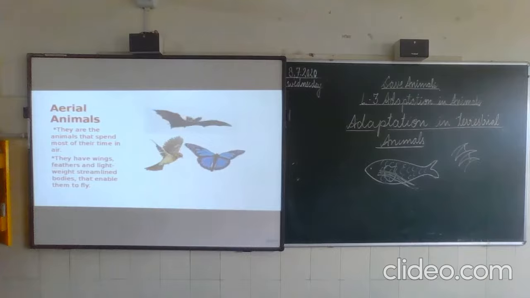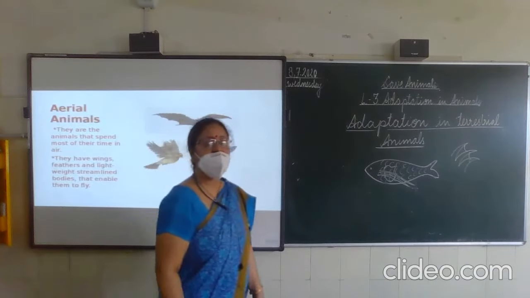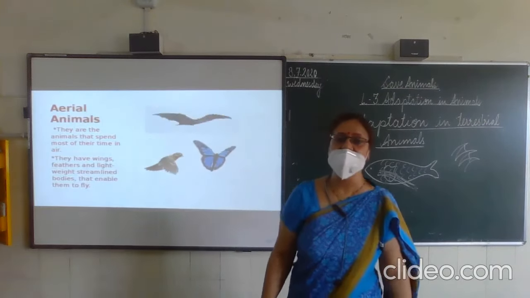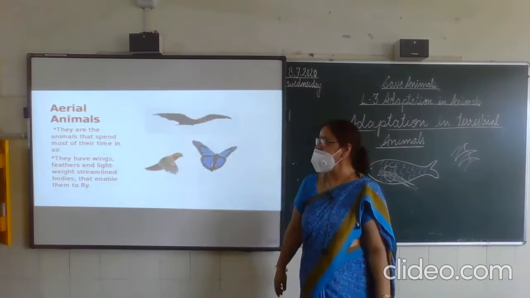Aerial animals. Animals that live in the air are known as aerial animals. Their body is covered with feathers and they again have a streamlined body. Their bones are hollow because their body is light, that helps them to fly in the air.